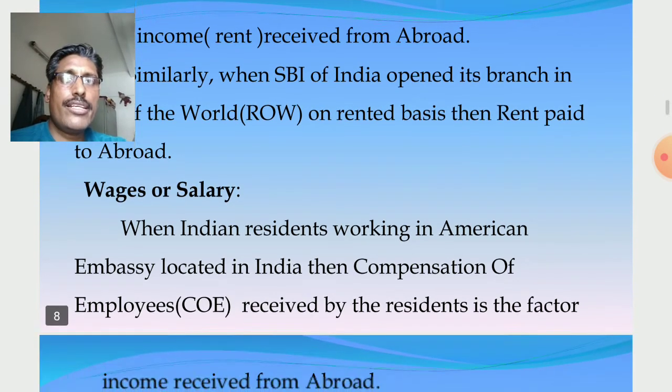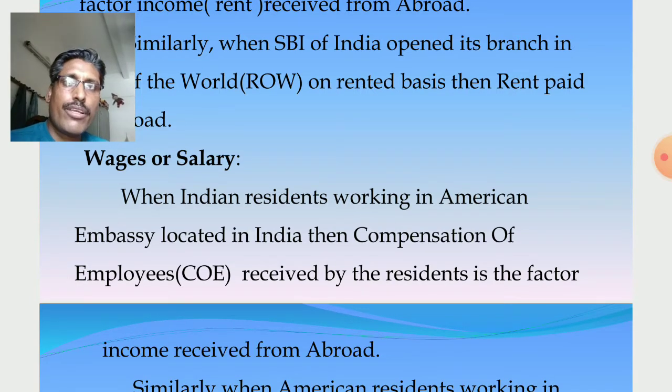So similarly, in case of wages or salary, already in my previous video I have discussed compensation of employees. When individuals working in different organizations like government or private, they receive salary in return of productive services. So I want to discuss the compensation of employees again.